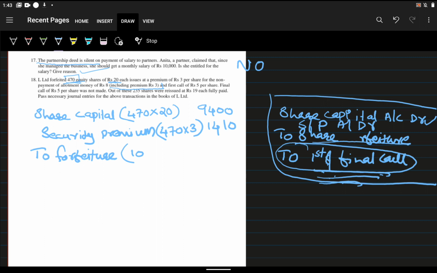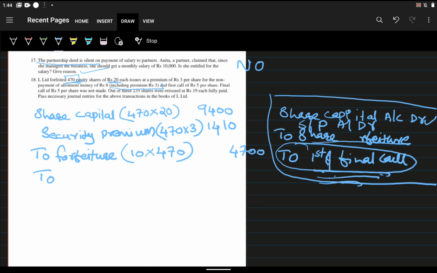Okay, so 10 into 470, that is 4,700. Okay, 4,700 to forfeiture account, that amount which we received at the time of application.